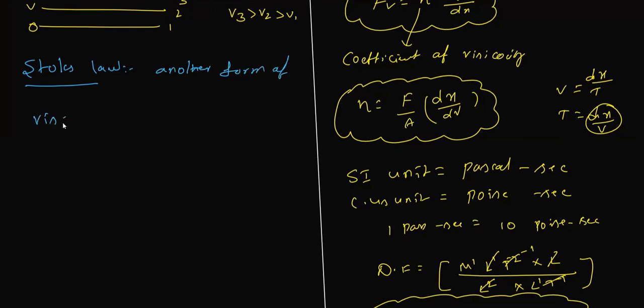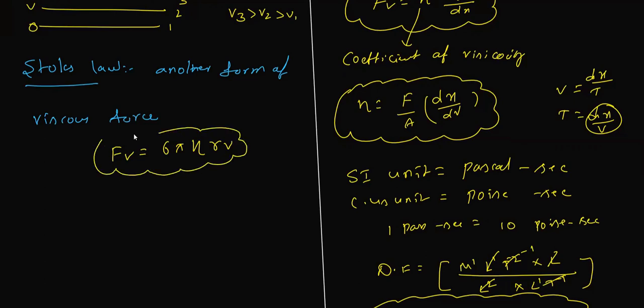The viscous force is given as Fv equal to 6 pi eta R v, where R is the radius of the object, eta is the viscosity, pi is a constant, and v is the velocity.